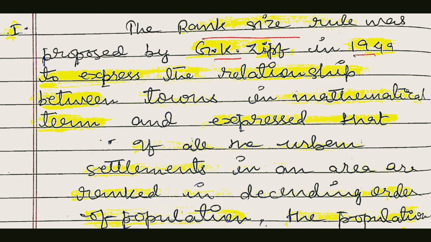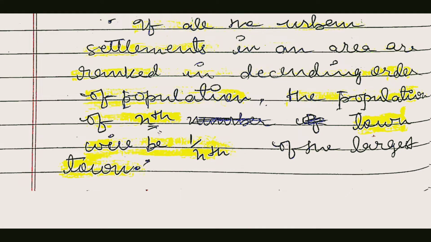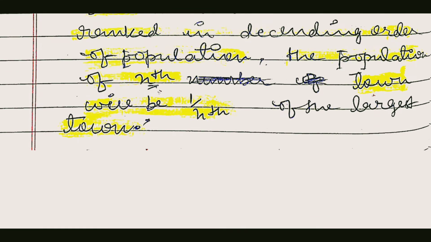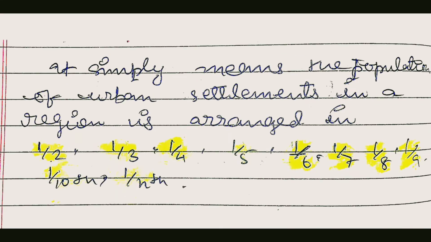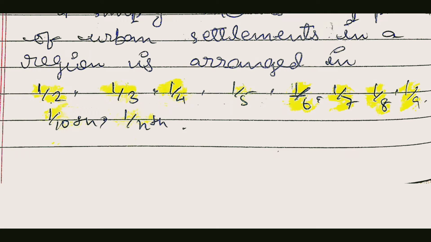It means if all the urban settlements in any area are ranked in descending order of population, the population of the nth town will be 1/n of the largest town. So what does it mean? Let's decode it more clearly. It simply means the population of urban settlements in a region is arranged in 1/2, 1/3, 1/4, 1/5, 1/6, 1/7, and so on. Be careful here.